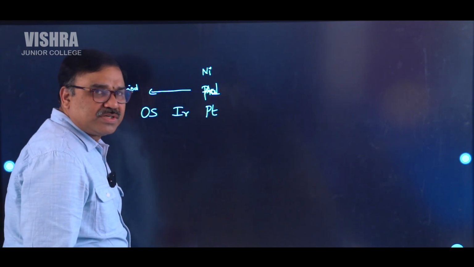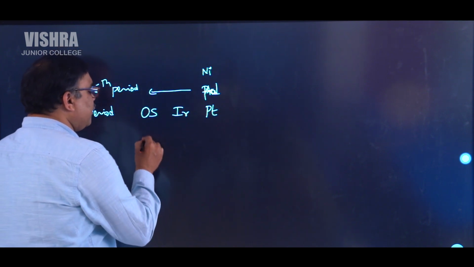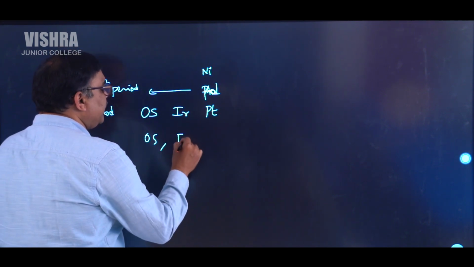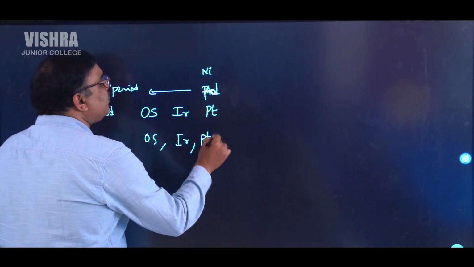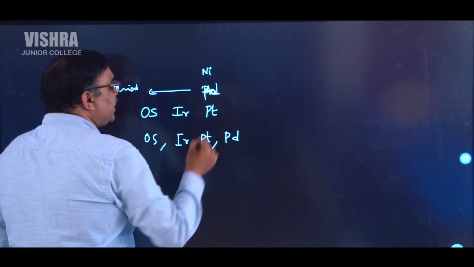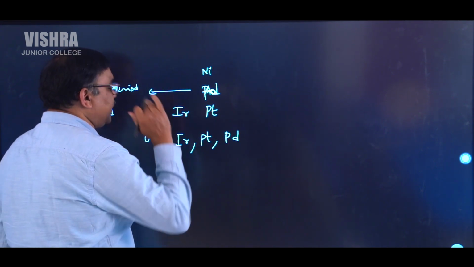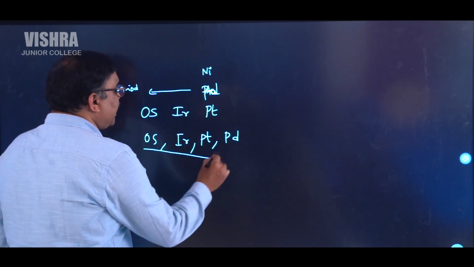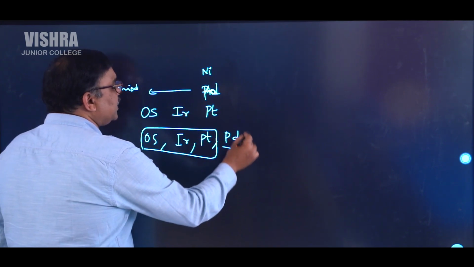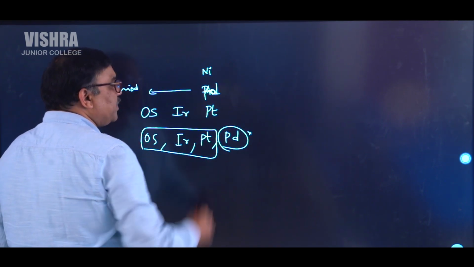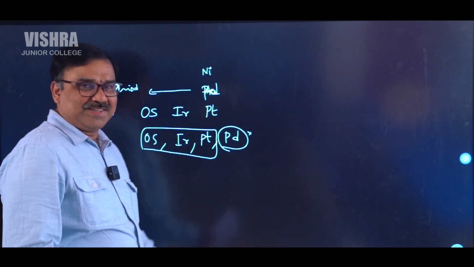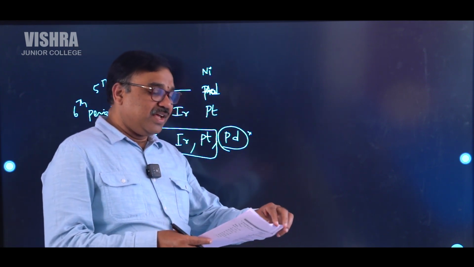So what is this question? This question is very simple. They gave osmium, iridium, platinum, and palladium. They are asking which element is not in the same period. So these 3 are in one period, this one is in another period. So palladium will be our answer. So let's move to the 6th question.